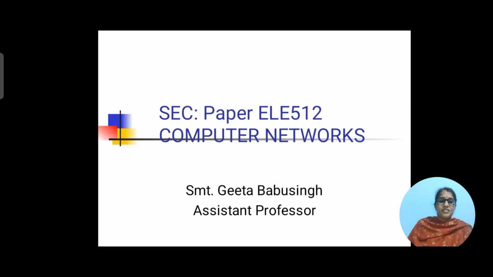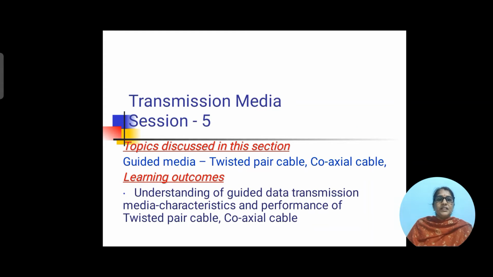In the previous session, we discussed transmission modes, in which we studied simplex mode, half duplex and full duplex, and categories of networks, in which we studied local area network and wide area network. In today's session, we discuss guided media, twisted pair cable, and coaxial cable.